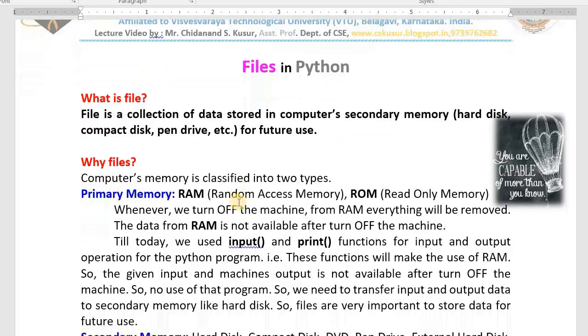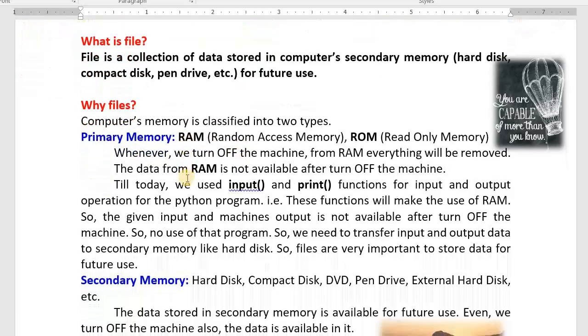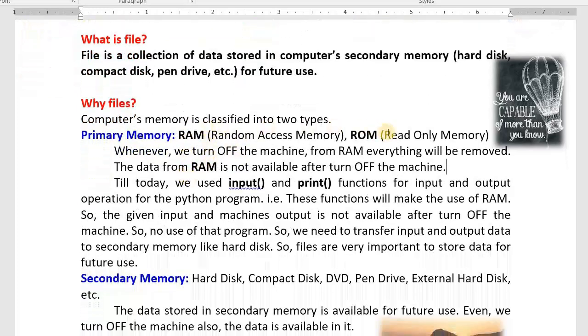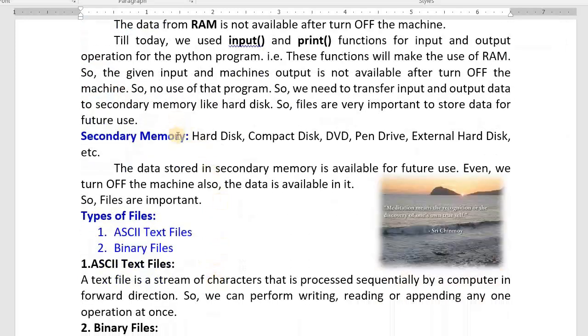Computer memory is classified into two types: primary memory and secondary memory. RAM and ROM are examples of primary memory. Whenever we turn off the machine, everything will be deleted from RAM. But whenever we turn off the machine, everything is still available inside the secondary memory. Files will be created in the secondary memory. I hope you understood.